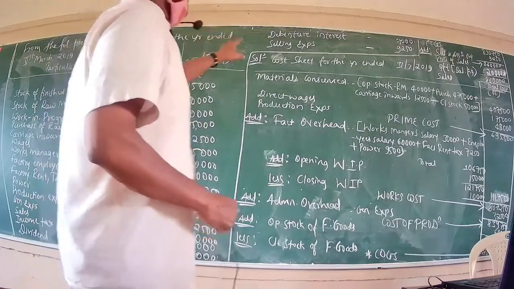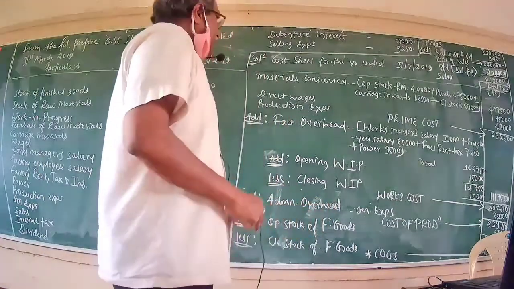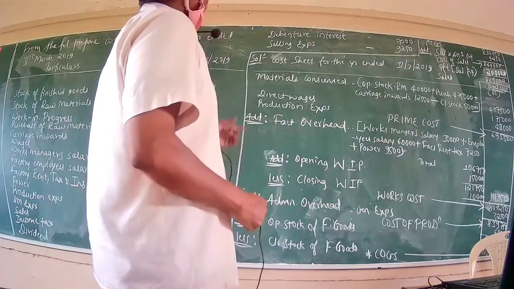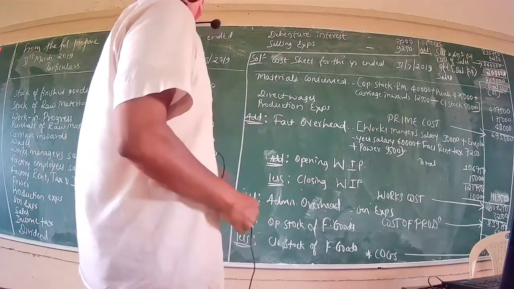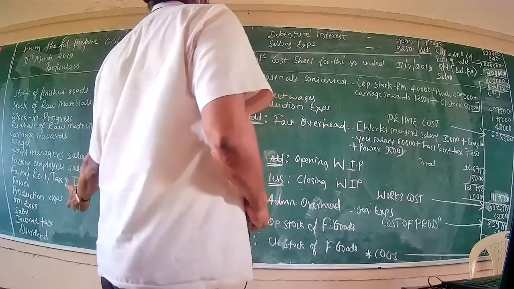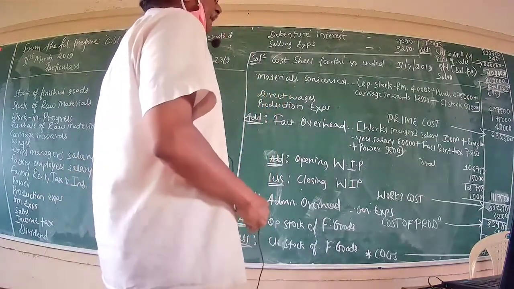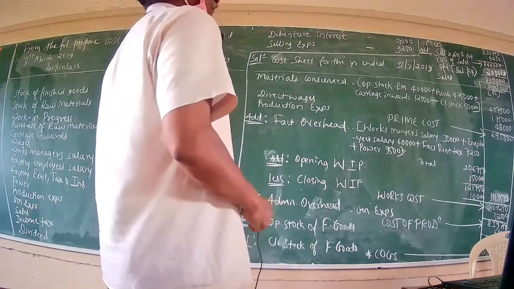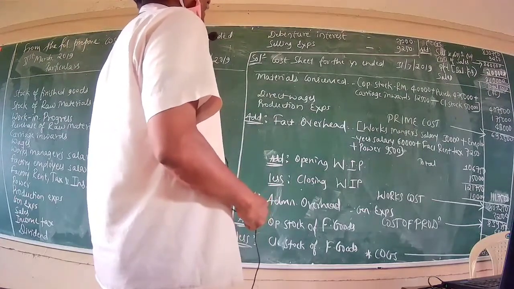Then debenture interest, purely a financial item or financial charge. Debenture interest also cannot be taken into consideration in the preparation of our cost sheet. Thus, these three items, first income tax, then dividend and debenture interest, should never be taken into consideration for the purpose of preparation of the cost sheet, because they never constitute a part of the cost component.